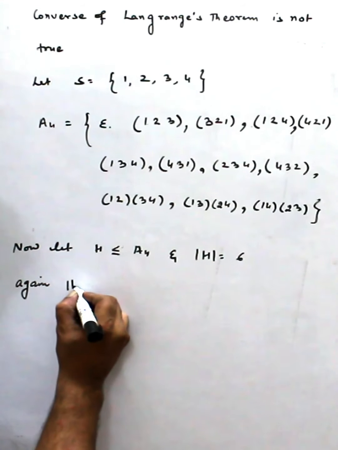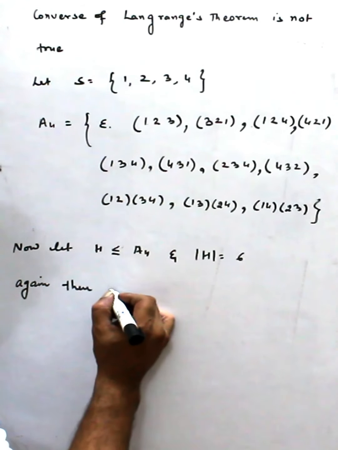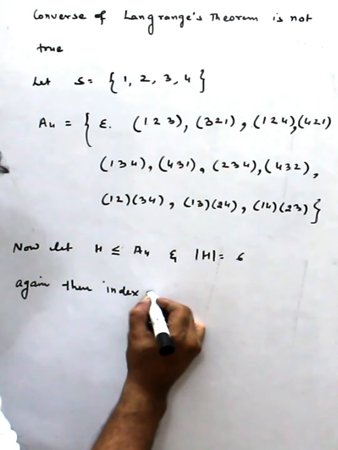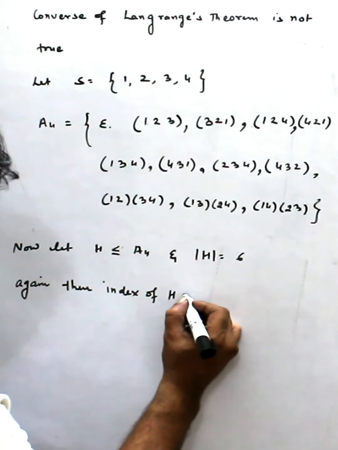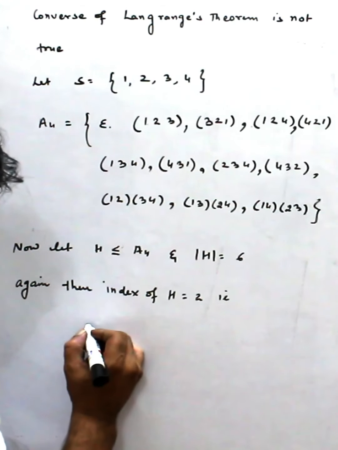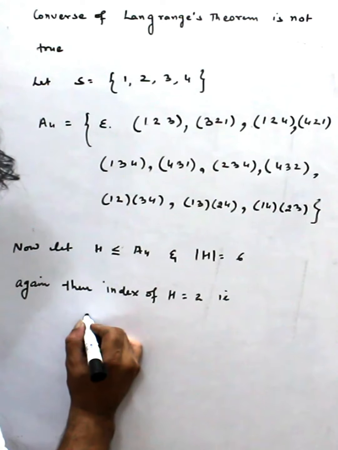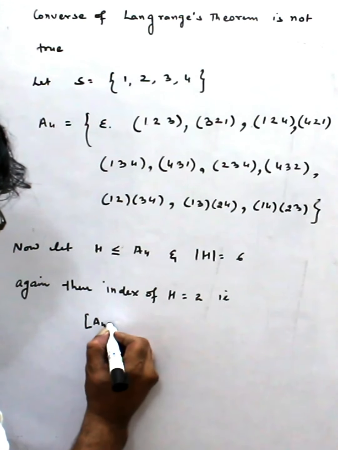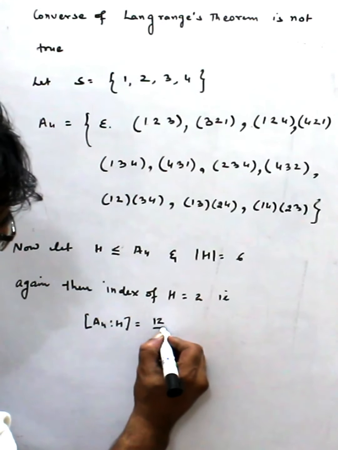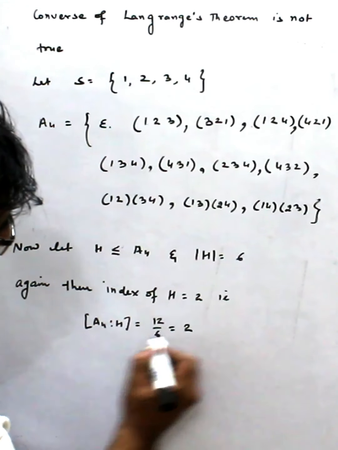The index of H in A4 is 12 by 6, which is equal to 2.